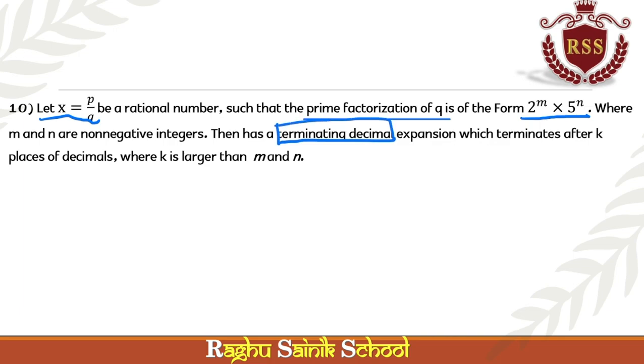If it has 2 into 5, it is terminating. If it is not 2 into 5, it is non-terminating. It is terminating because of the prime factorization in the form of 2, 5. Understood? Right.